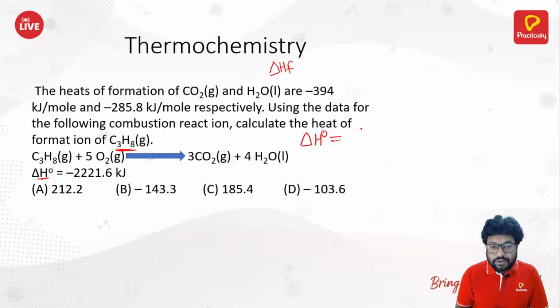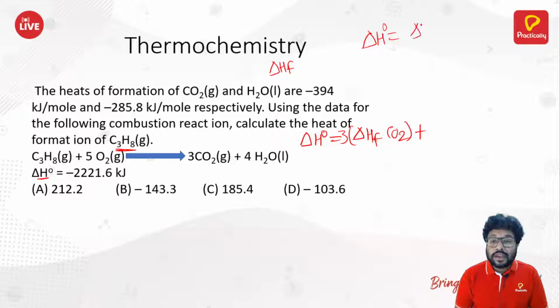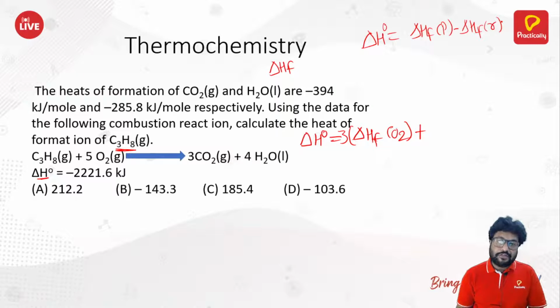It has to be equal to the heat of formation of CO2, there are 3 CO2, therefore into 3, plus water. The water is in the liquid state, pure state, so we don't need to consider it. Product minus reactant: the heat of reaction is equal to the heat of formation of product minus the heat of formation of reactant. That is how we solve this.